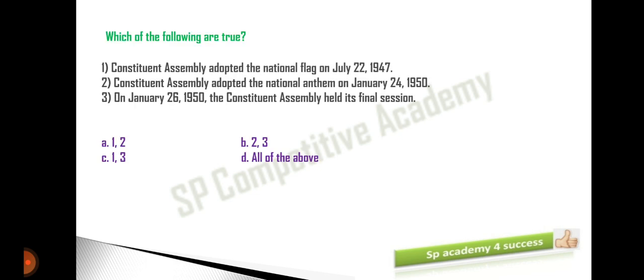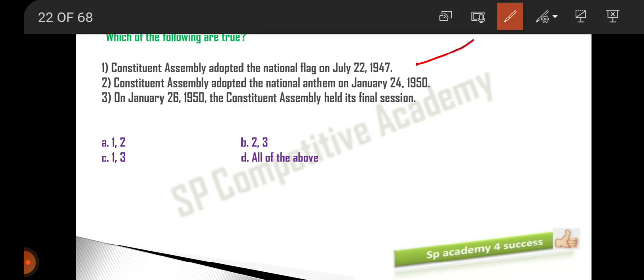Which of the following statements are true? So what are the statements here? The Constituent Assembly adopted the national flag on July 22nd, 1947. Next statement: the Constituent Assembly adopted the national anthem on January 24th, 1950. Last one: on January 26, 1950, the Constituent Assembly held its last or final session. Now you have to identify which of the following are true.